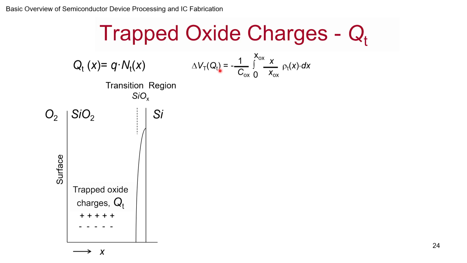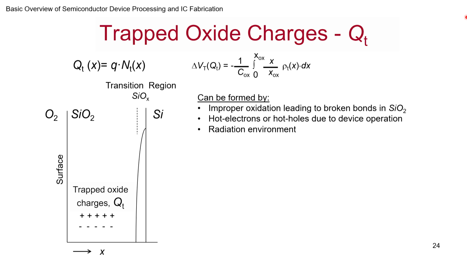So you end up having the original equation that we used for trap charges. This is most pertinent, and this is how it should be: minus 1 over Cox integrated from 0 to Xox of rho(x) times x dx. Why does this form?